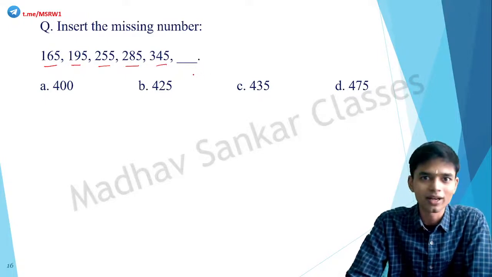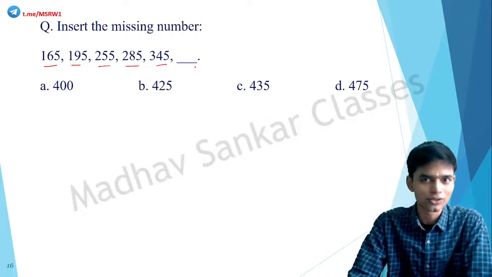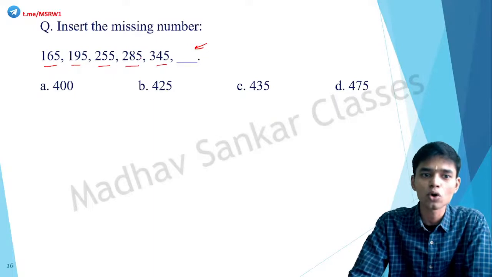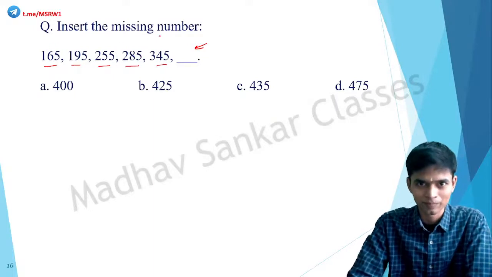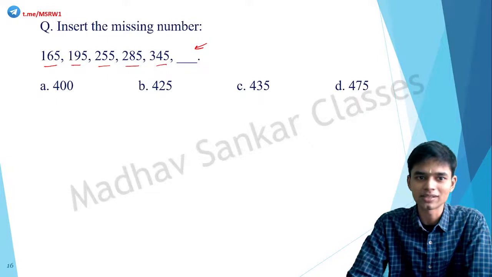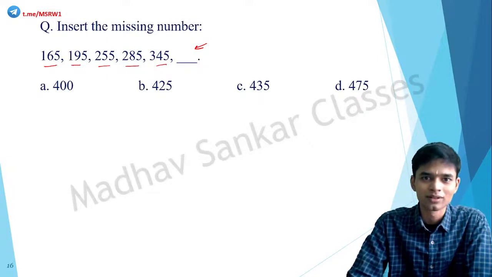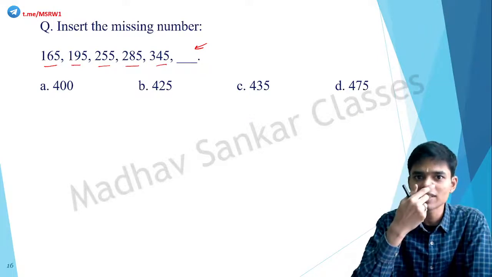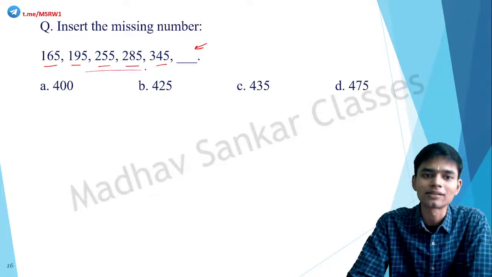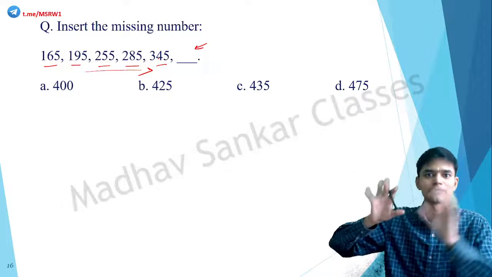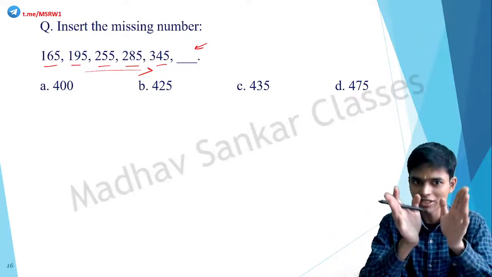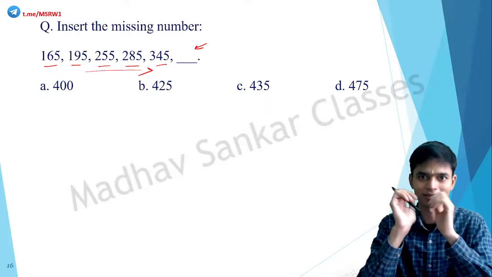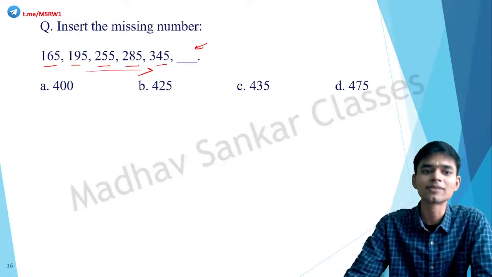So this is not like the odd man out. If this were the odd man out, then you know how to solve it. But here you have to find the missing number. So all these numbers are correct. There is some sort of relationship between these numbers. Also, all these are 3-digit numbers. So that is one observation that I made. Second observation I made is, this is in an ascending series: 165, 195, 255, 285, 345. So it's not like random. So there should be some relationship with a specific series. These terms are somehow related.